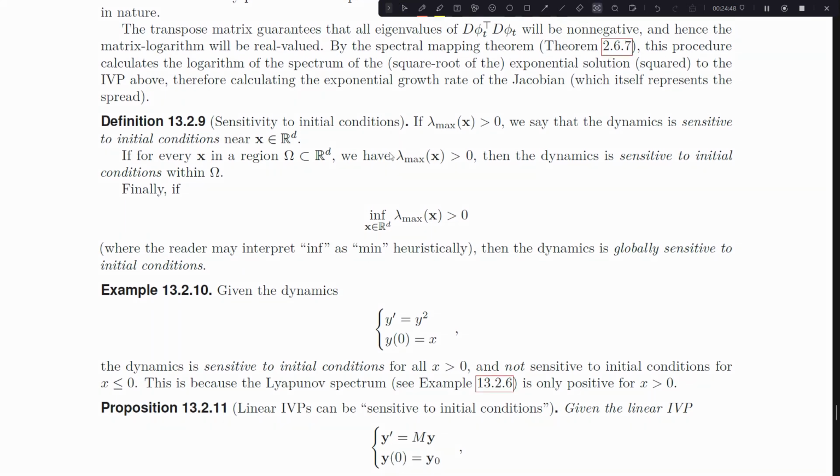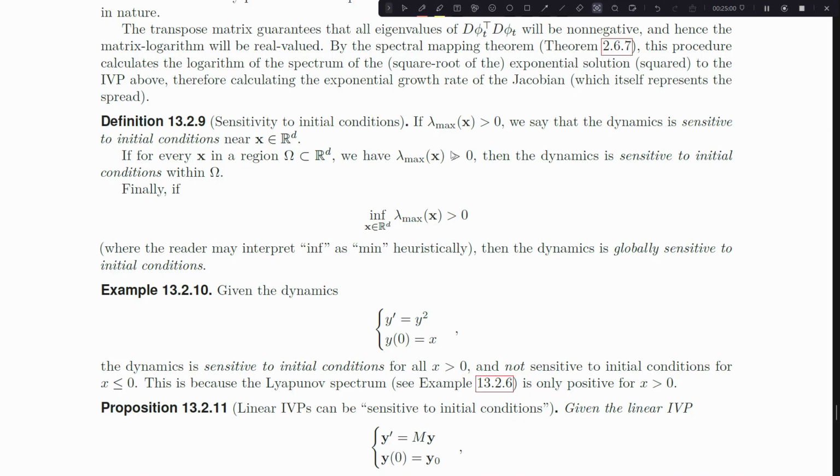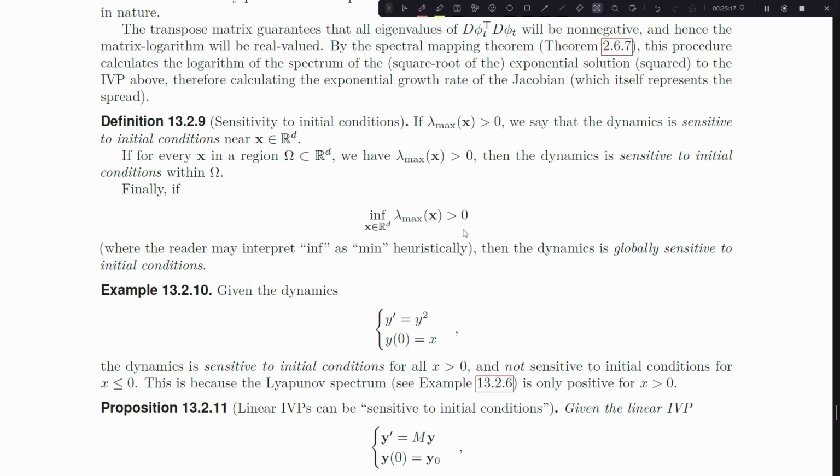Now there are some nice extra properties here. If we decide that for every x in some region, it stays positive, because it depends on x, but if it stays positive within a region, then we call ourselves sensitive to initial conditions within the region. And finally, if we never go negative, or we never even reach 0, this would basically say the smallest top eigenvalue over all of space, that's what this is saying. If that's never 0, then globally, the entire space is sensitive to initial conditions.